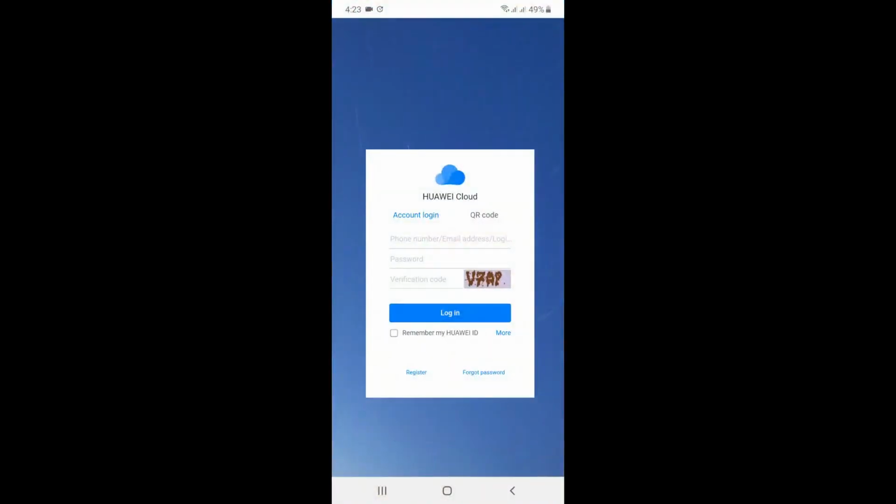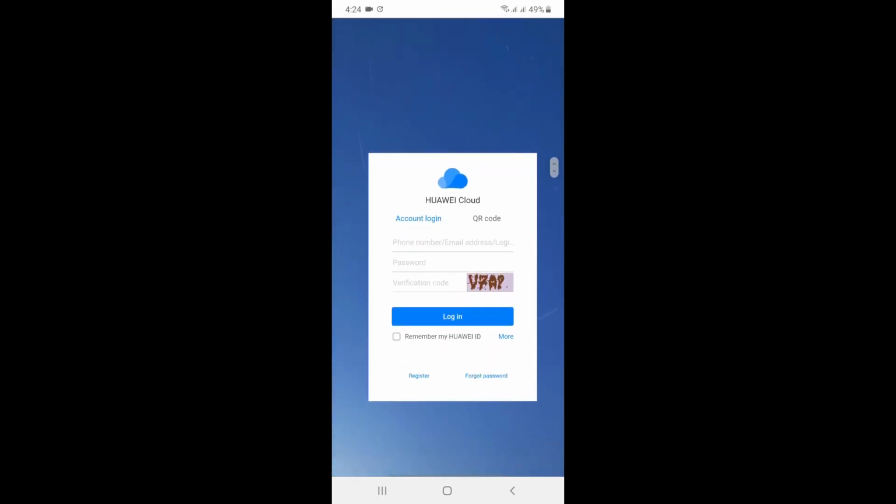and after that go to this website, HUAWEI Cloud. The link will be provided in the description. You can directly go to the website. Now what you have to do is create a new account. Click on register.